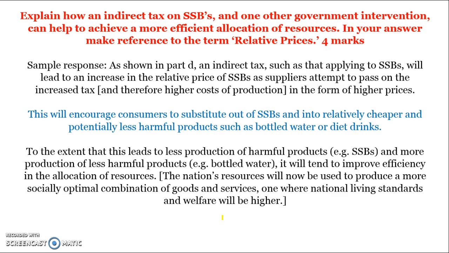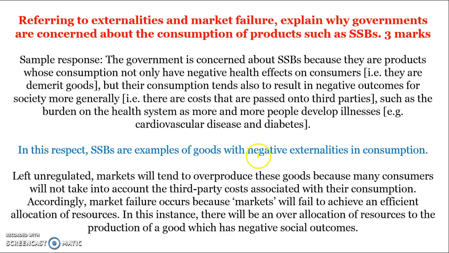Okay, so a couple of other ones. Referring to externalities and market failure, explain why governments are concerned about the consumption of SSBs. Make it really clear they have negative effects not only on the consumer but third parties. They're goods with negative externalities in consumption. Left unregulated, the market will overproduce these products because we don't take into account the third-party costs.